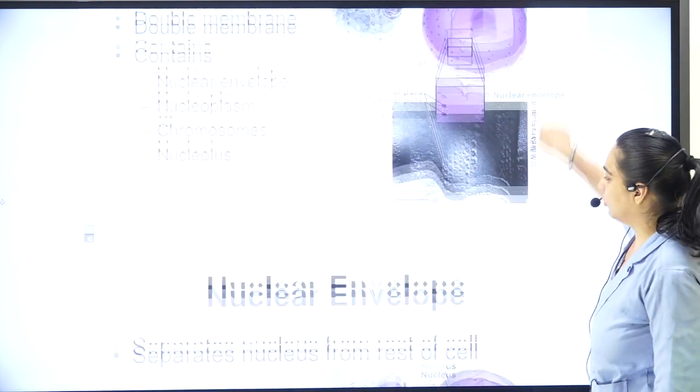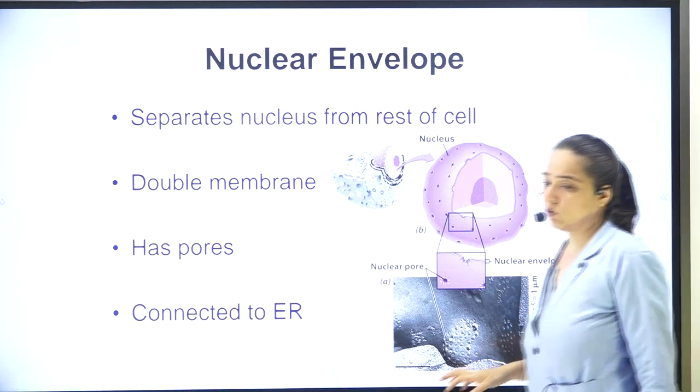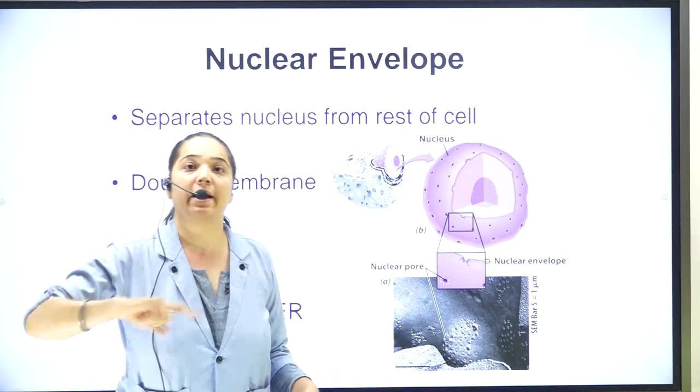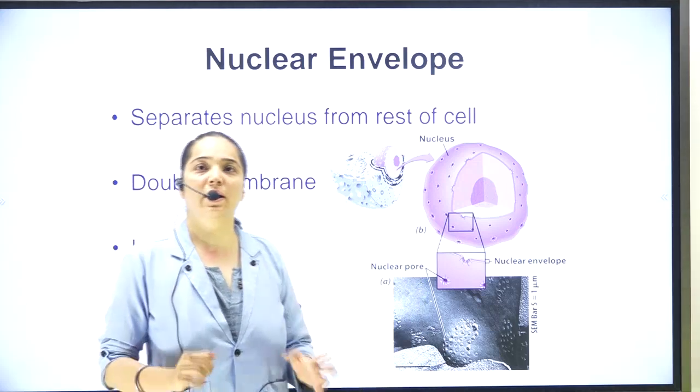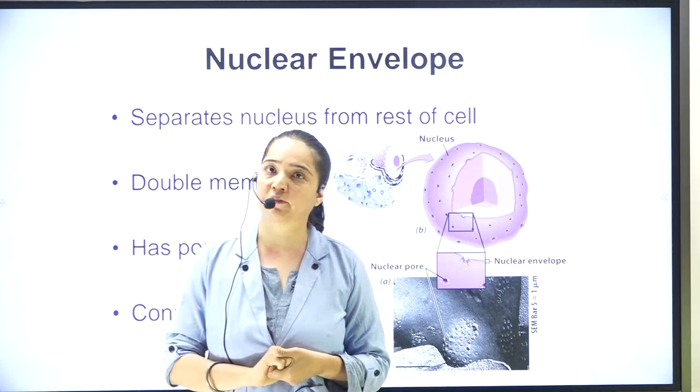Let's move further. Nuclear envelope. As you already know, the nucleus has two membranes, and the outer membrane is called the nuclear envelope. What is the function of the nuclear envelope?